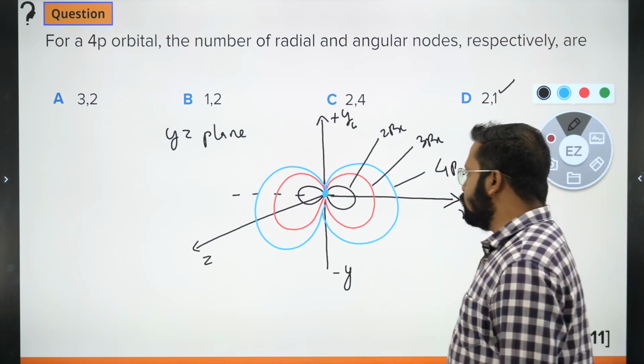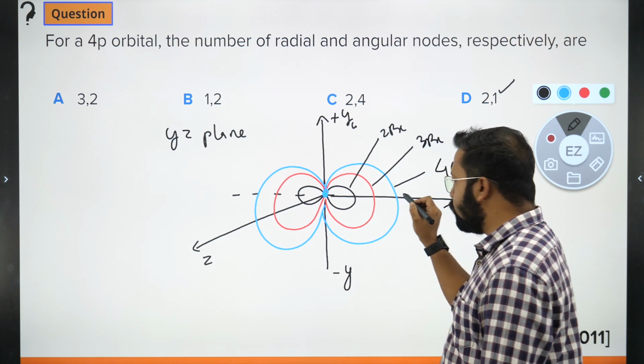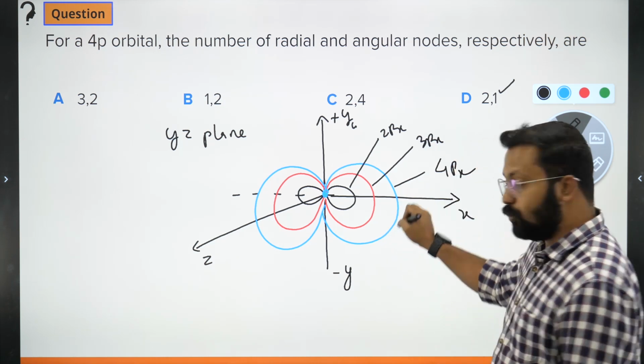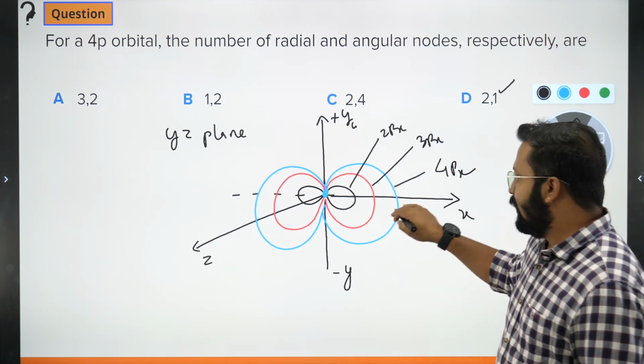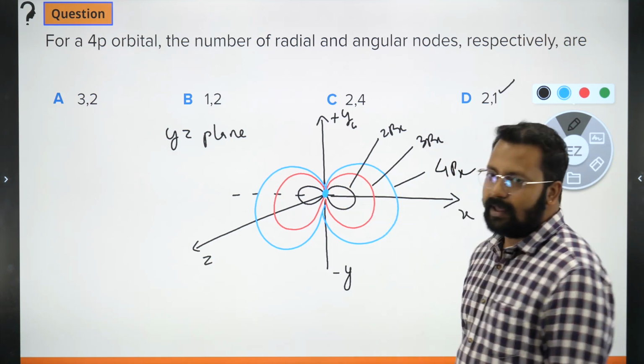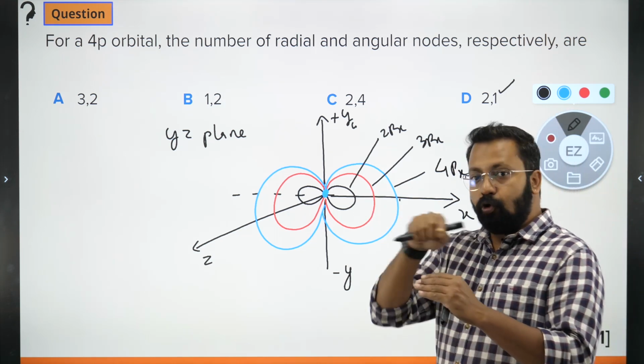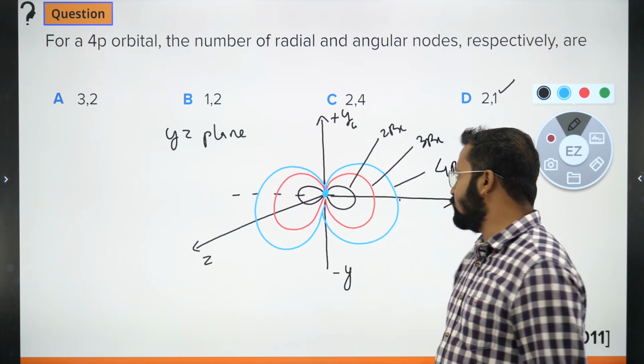How many radial nodes are there? So look at the boundary. If I have to reach 4p, this is the boundary of 4p. The blue one is the boundary for 4p. If I have to reach the boundary for 4p starting from the origin, how many intermediate surfaces do I have to cross? जो lobes के surfaces हैं उसको कितने को cross करना पड़ रहा है?